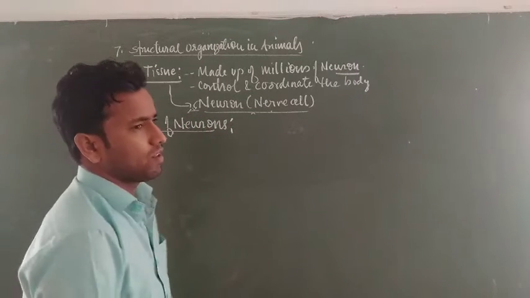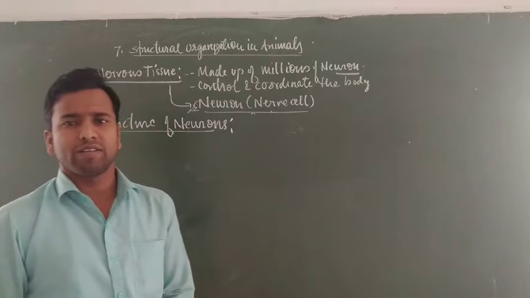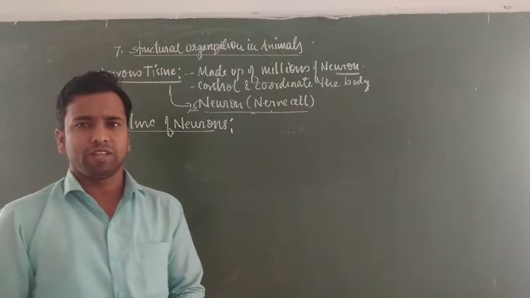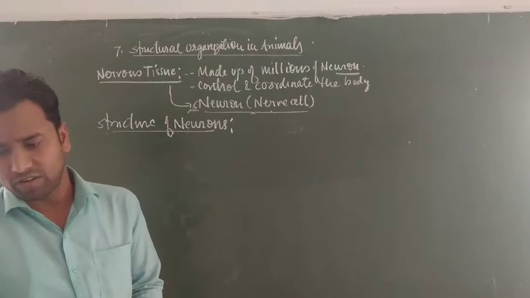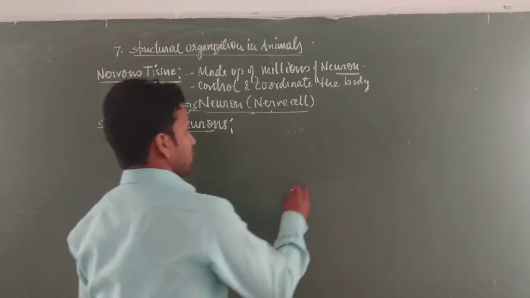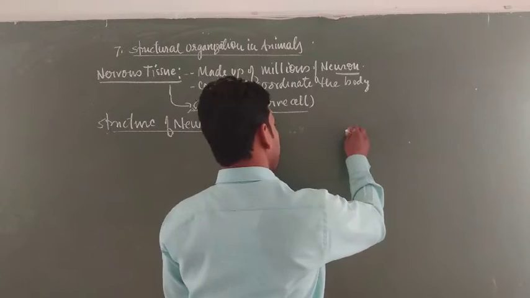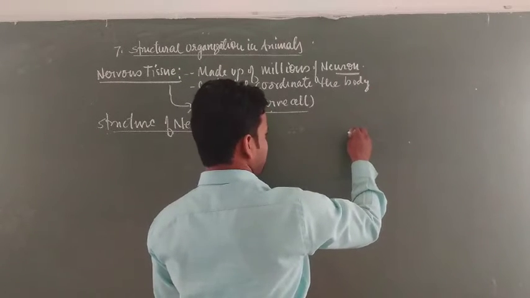Generally, the neuron is made up of only two parts. First is the cell body, called the cyton, and second is called the axon. Cyton, the cell body, is also called soma.